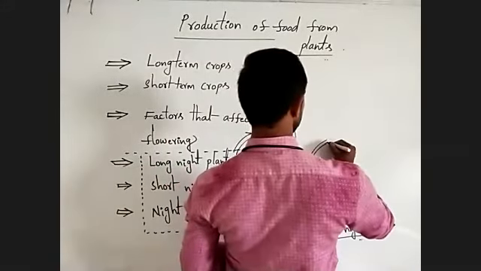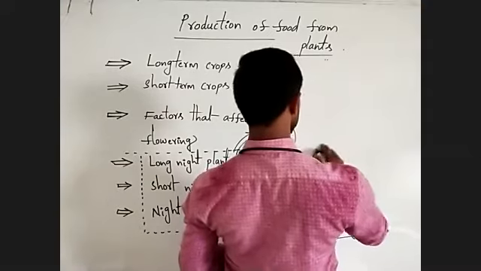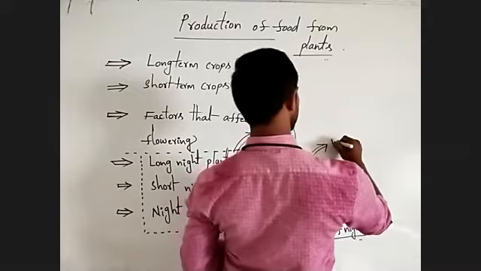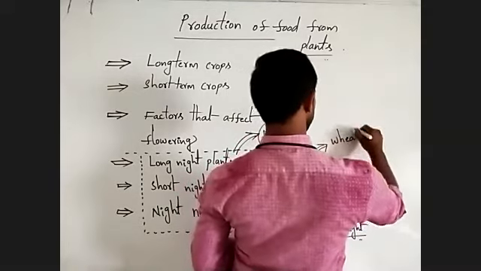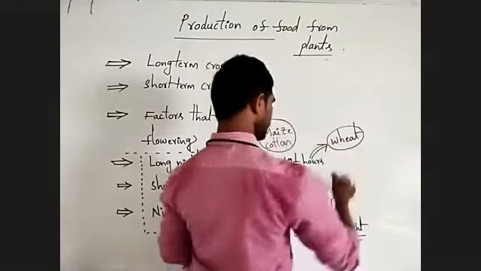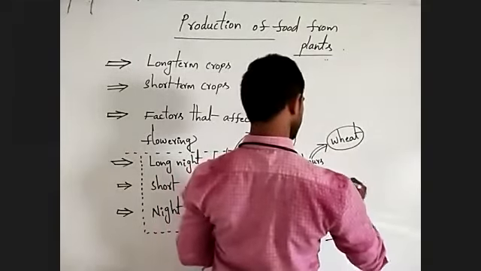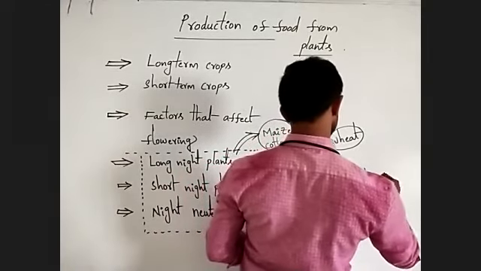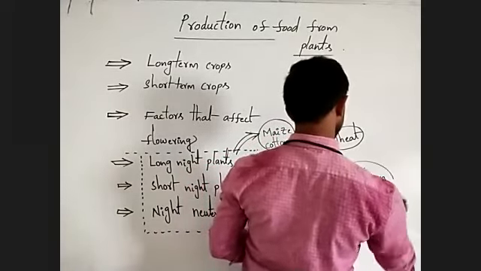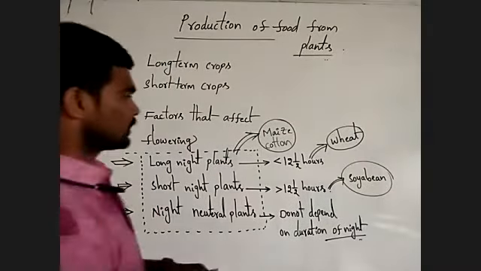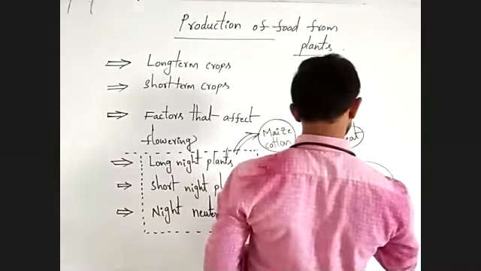Next, examples for the short night plant. Best example is wheat. Next, here example, soya bean. Understanding? Yes, observe carefully.